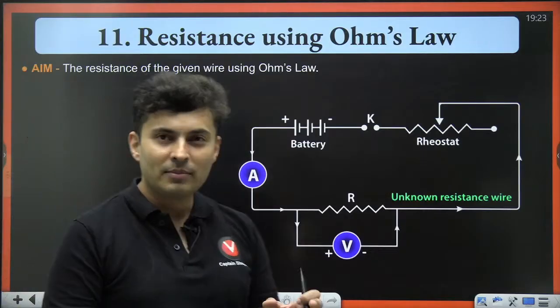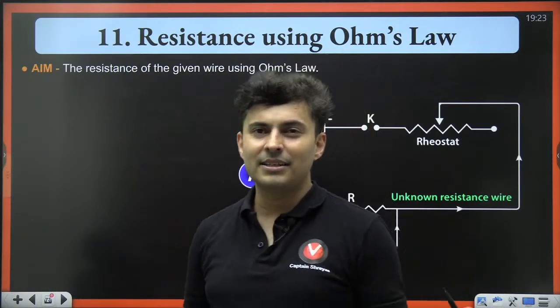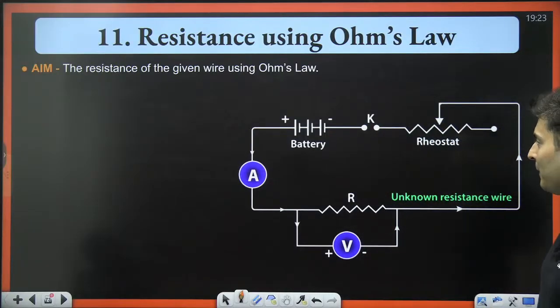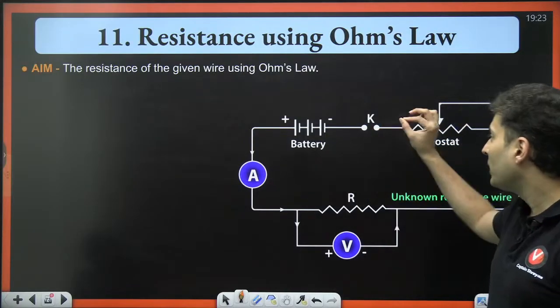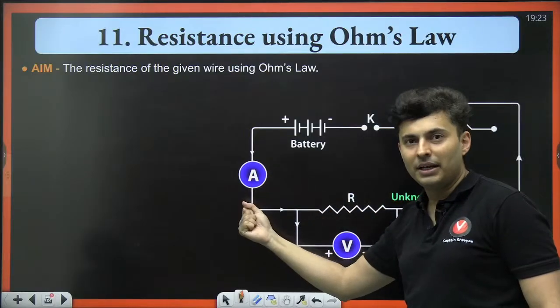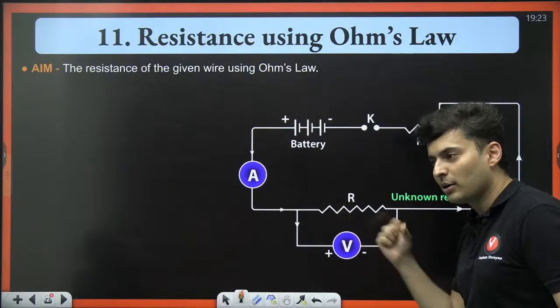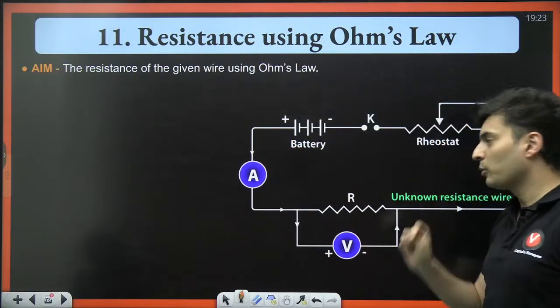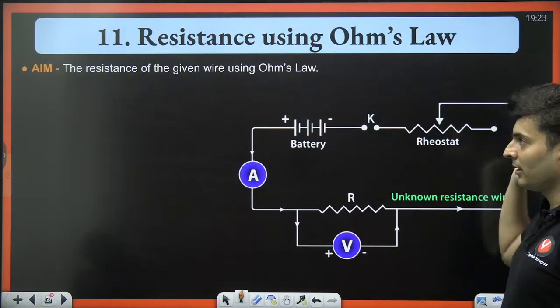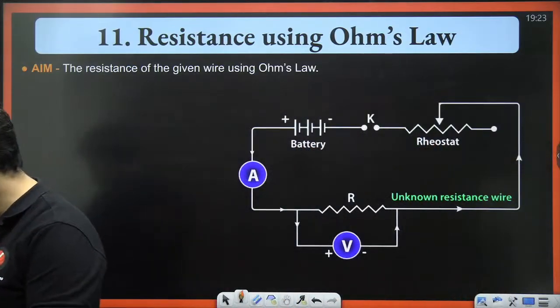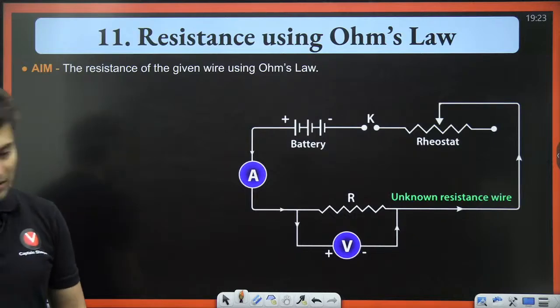Resistance using Ohm's law. This is one of the easiest things. I mean, you have done this back in the day in your 9th or 10th grade, where you take a battery, you take a switch, you use an ammeter, you use a voltmeter across a resistor, measure the voltage across the resistor, find the current through the resistor, and then plot a graph, and then verify Ohm's law. Very, very straightforward.